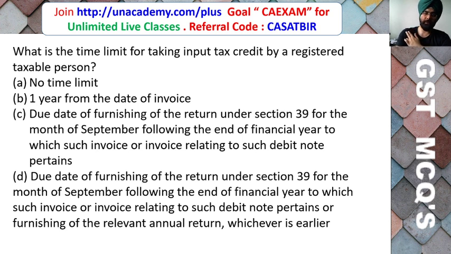What is the time limit for taking input tax credit by a registered taxable person? No time limit has been specified. 1 year from the date of invoice. Due date of furnishing of the return under section 39 for the month of September following the end of the financial year to which such invoice or invoice relating to such debit note pertains. Or the due date of furnishing of the return under section 39 for the month of September following the end of the financial year to which such invoice or debit note pertains, or furnishing of the relevant annual return, whichever is earlier.